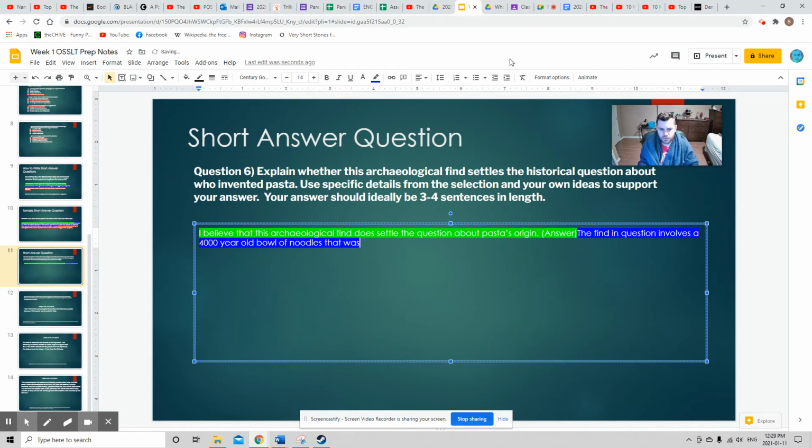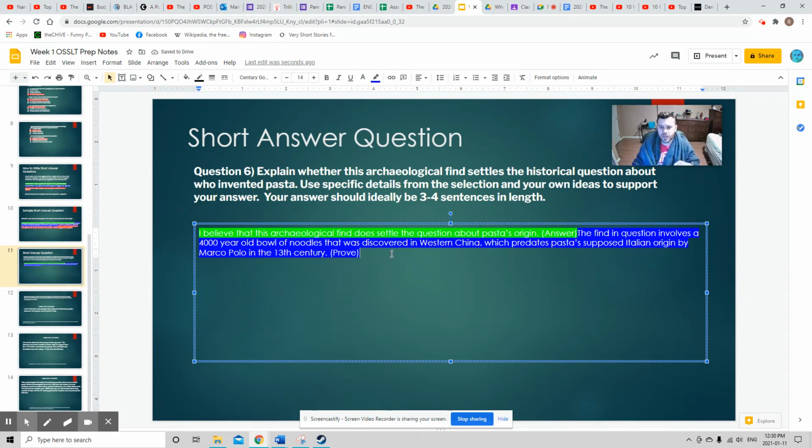Noodles that were discovered in Western China, which predates pasta's supposed Italian origin by Marco Polo. This will make more sense once you read the article. In the 13th century. So that's my proof. And you can find this proof in the article once you read it.